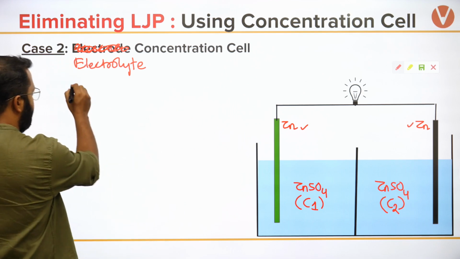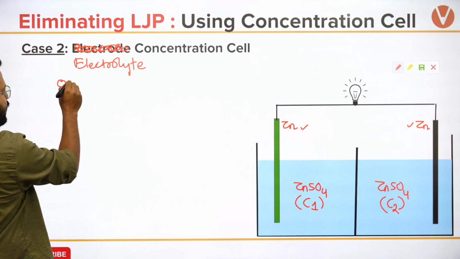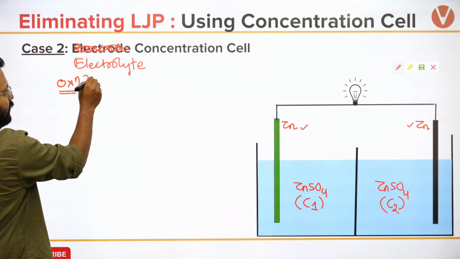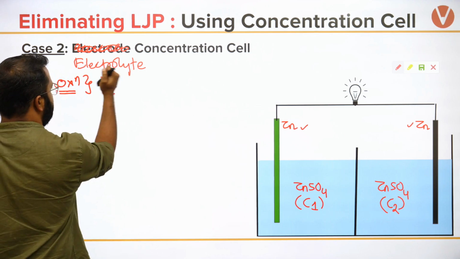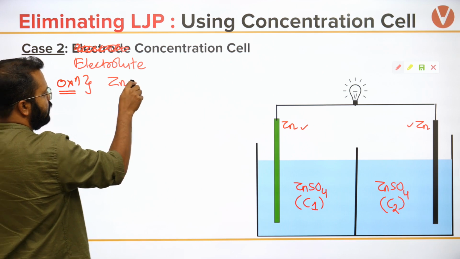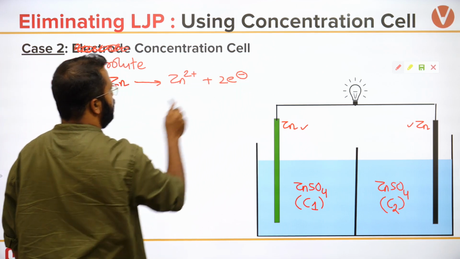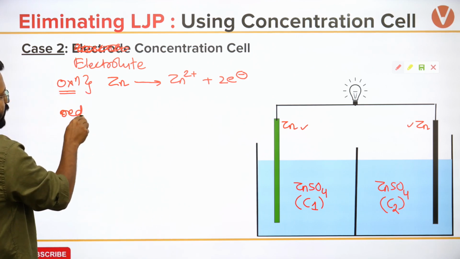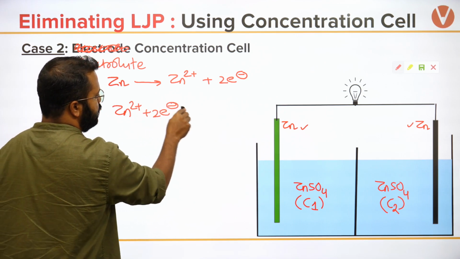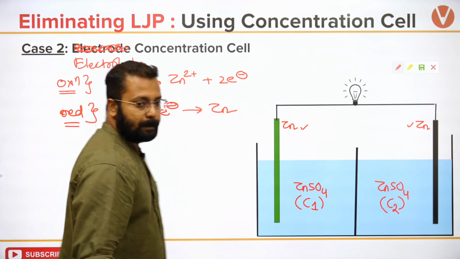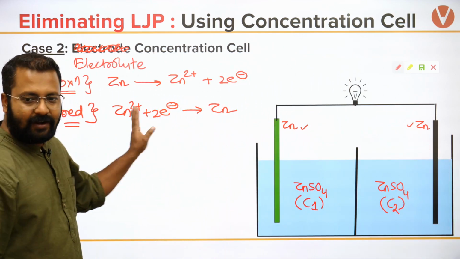So if I want to write the oxidation reaction, I will write this as, I'm sorry guys, zinc changing into zinc 2 plus gives out 2 electrons, and reduction will be written as zinc 2 plus taking up 2 electrons changing into zinc. Okay, clear? I will write it like this.